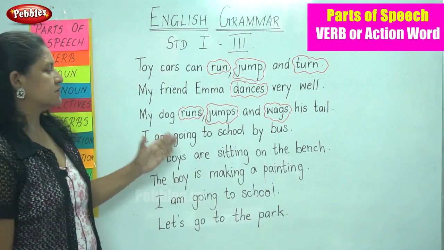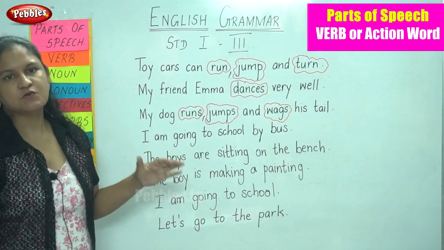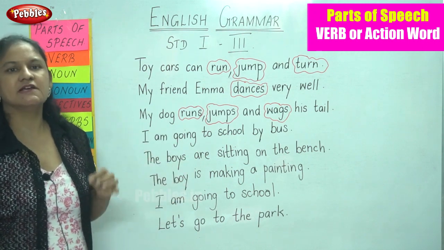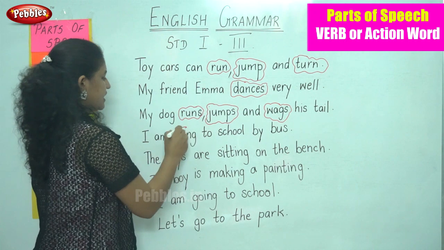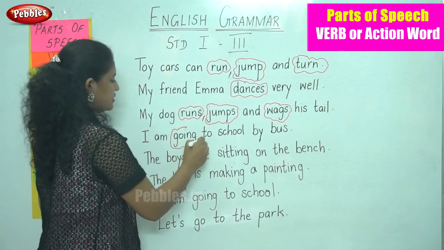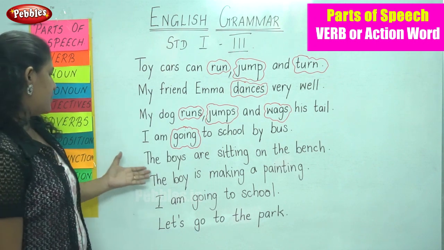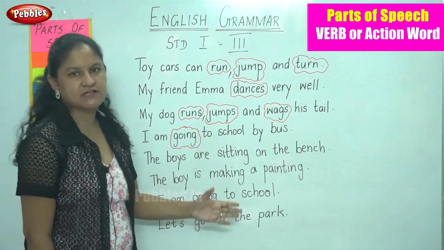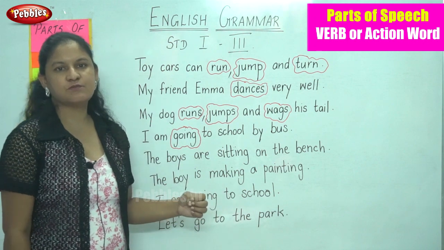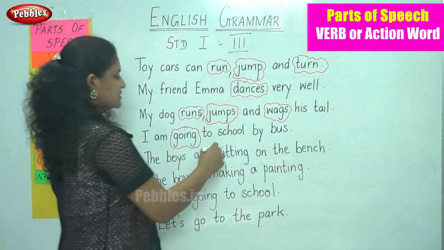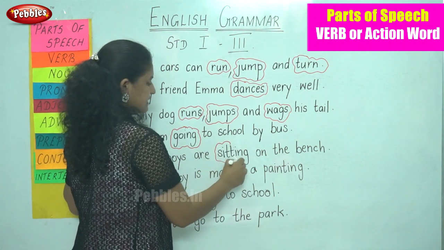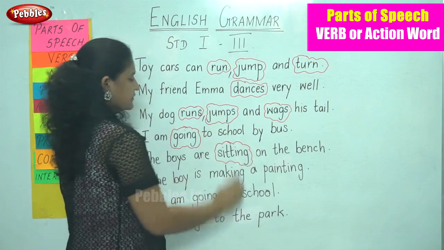I am going to school by bus. So what is the action word? The action word is going. So going becomes the verb or the action word, going. The next sentence, the boys are sitting on the bench. So what is the action done by the boys? It is sitting. So sitting is the verb in the sentence, sitting.